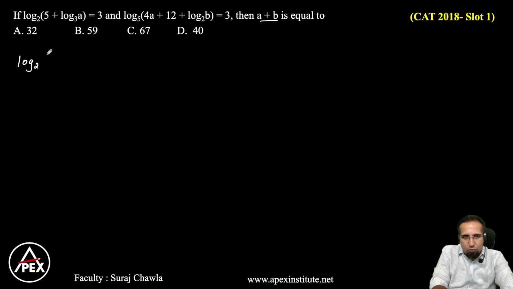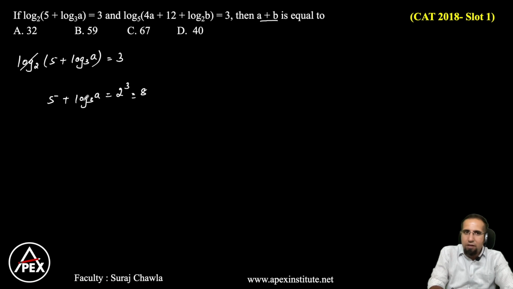I have log base 2, and in the brackets I have 5 plus log a base 3 is equal to 3. Now again, I can take a 2 here, make it a power. So let's cancel the 2 here. This becomes 2 cube, which is equal to 8. Clear? So I can write this as 5 plus log a base 3 is equal to 8. Now let's transpose 5 on this side. So this finally becomes log a base 3 is equal to 3.